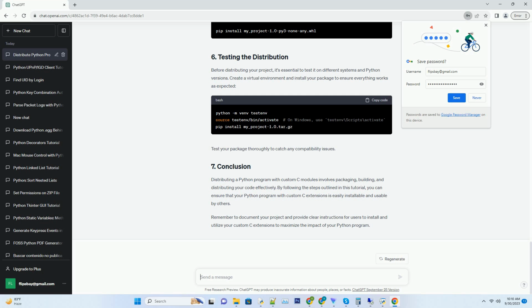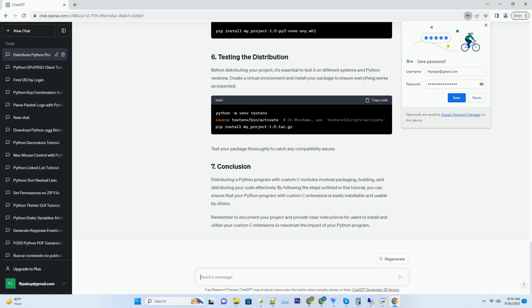Before distributing your project, it's essential to test it on different systems and Python versions. Create a virtual environment and install your package to ensure everything works as expected. Test your package thoroughly to catch any compatibility issues.